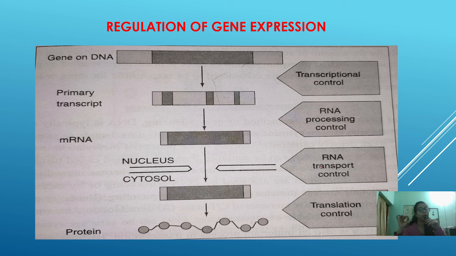So what is the role of the regulator? According to your requirement, or to be very precise, according to the requirement of the cell or the gene, the function is done. That is known as regulation. So how does the regulation of the gene take place? Gene regulation takes place at different stages. First is the transcriptional level, where you can control it. Second, you can do it at the RNA processing stage. Next, during the transportation of the RNA. Next is during translation. So at the different stages of gene expression, you can do the regulation.